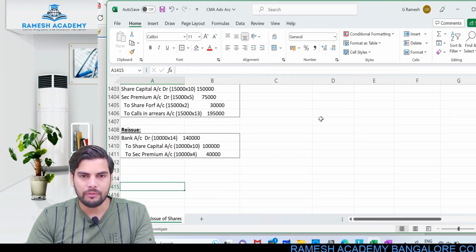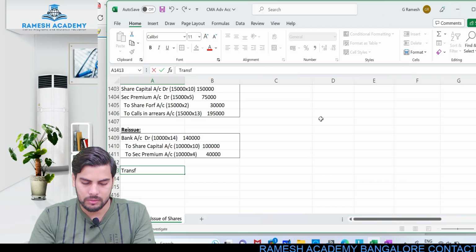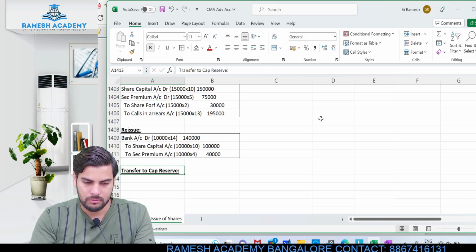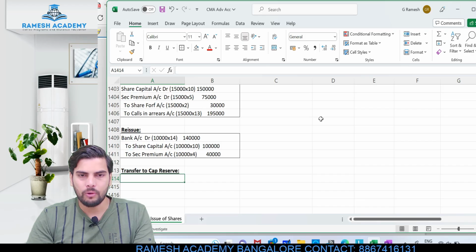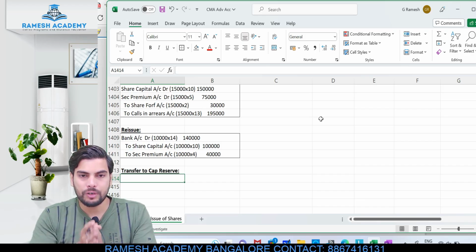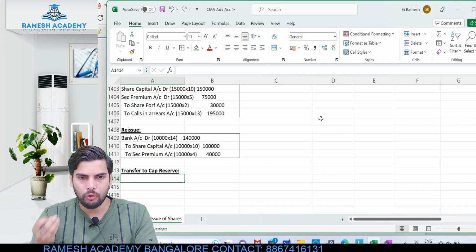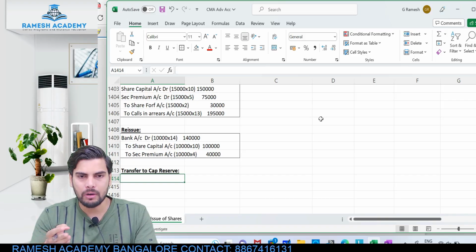And finally the entry for transfer to capital reserve. Let us pass the journal entry for transferring it to capital reserve. First thing you need to check is whether all the shares which were forfeited are being reissued. Is the entire number of shares being reissued?